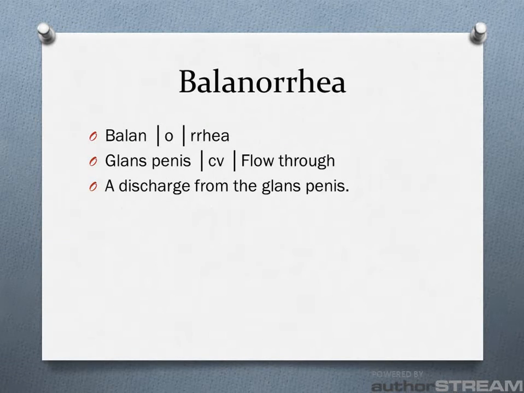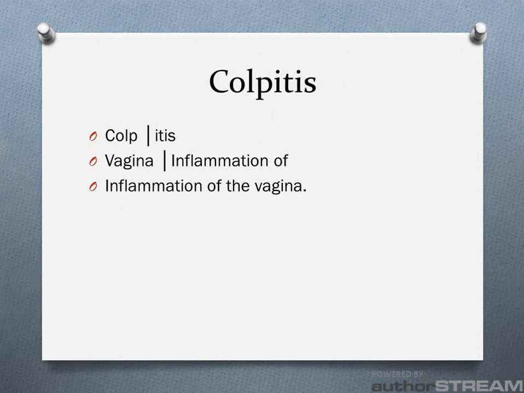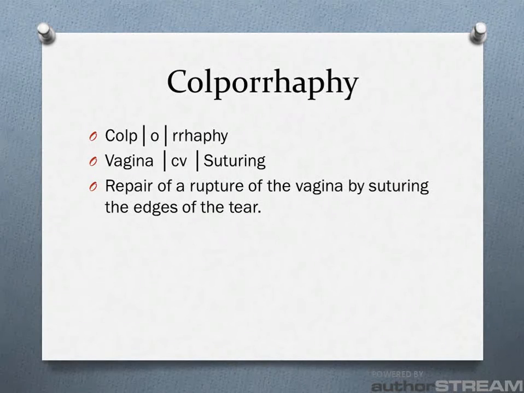Balanorrhea: balan for glans penis, O for a combining vowel, and rhea for to flow through. Balanorrhea is a discharge from the glans penis. Colpitis: colp for vagina, and itis for inflammation of. Colpitis is the inflammation of the vagina. Colporrhaphy: colp for vagina, O for a combining vowel, and rhaphy for suturing. Colporrhaphy is the repair of a rupture of the vagina by suturing the edges of the tear.